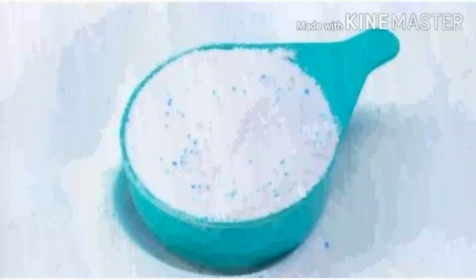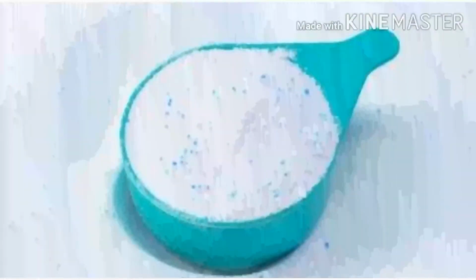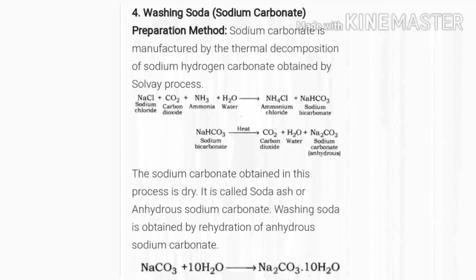Next one is washing soda, means sodium carbonate. First you can see the preparation method. Sodium carbonate is manufactured by the thermal decomposition of sodium hydrogen carbonate, often by the Solvay process. Here you can see this example, means equation. NaCl + CO2 + NH3 + H2O gives rise to NH4Cl + NaHCO3.